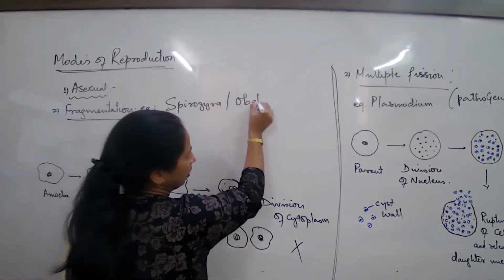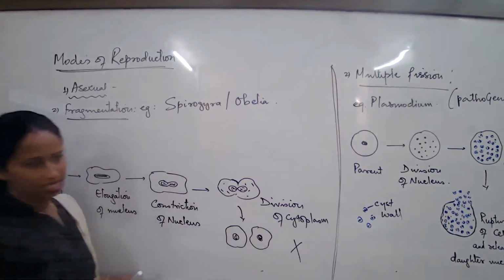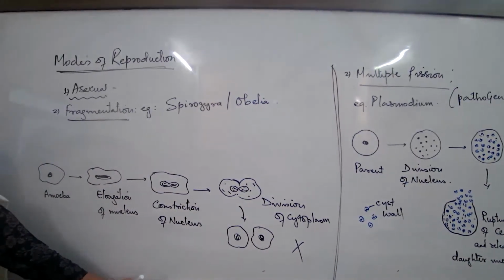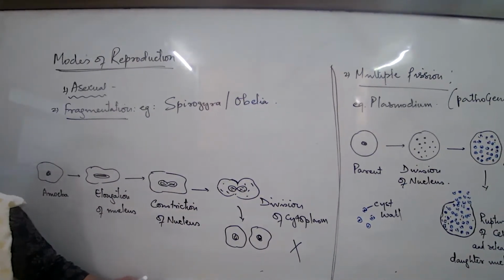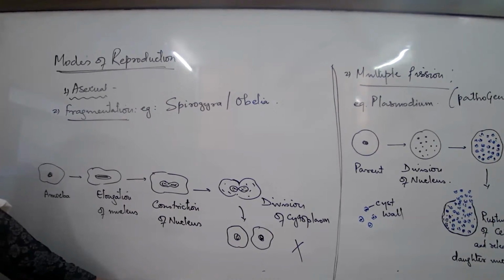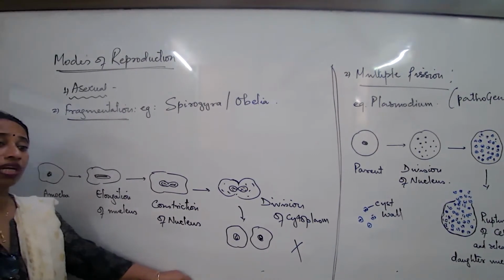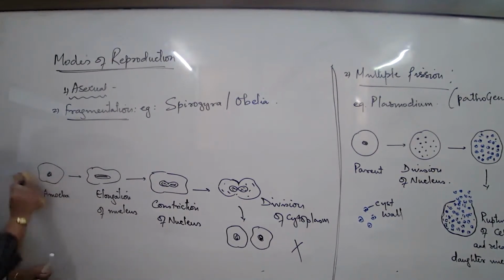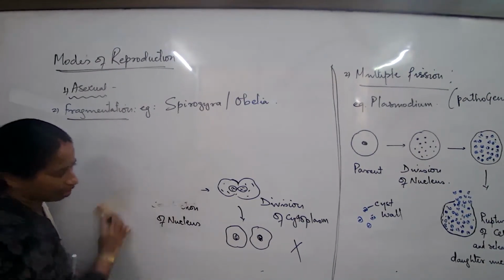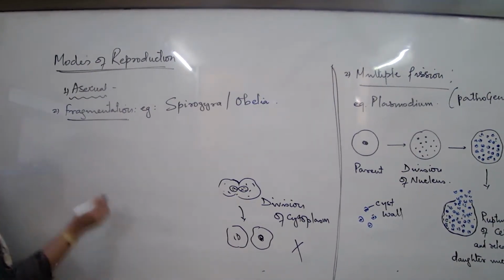Examples like the Oedogonium. Where are they present? These are organisms which are present in the pond, the lake, freshwater bodies. How do these type of organisms look? They are filamentous organisms, thread-like, filament-like organisms.